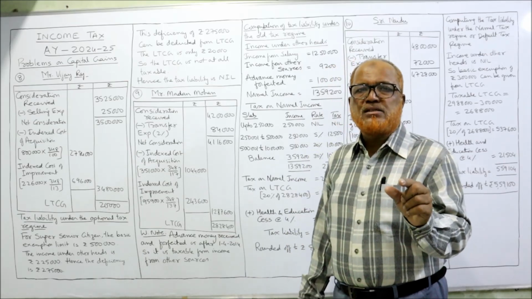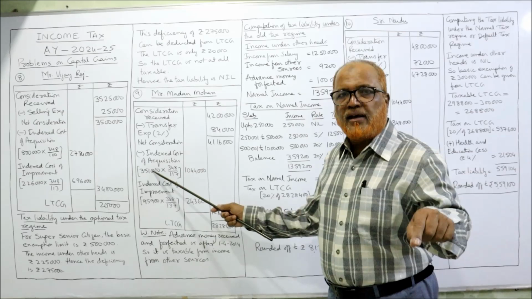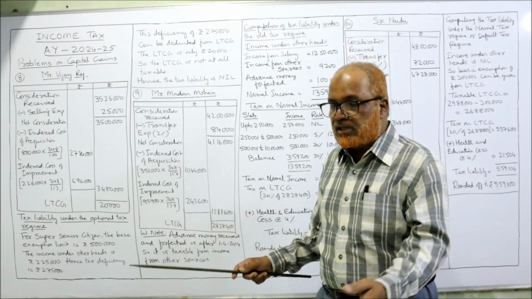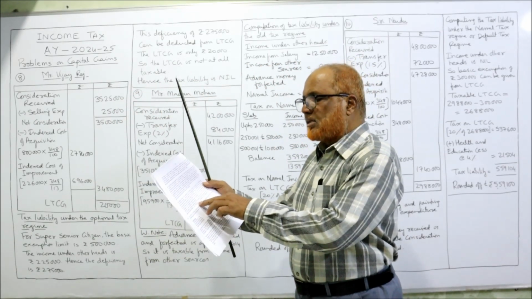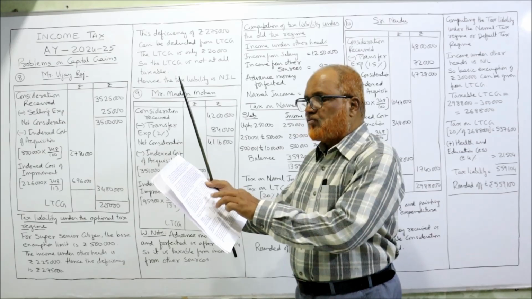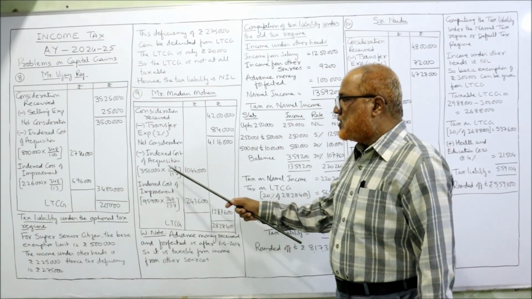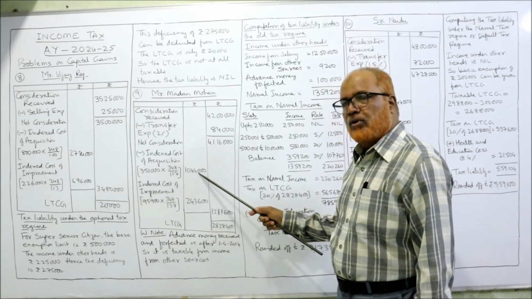He has purchased the house for 3,51,000. Current year index is 348 and the index number of the year of purchase is given in the last line. 2005-2006 it was purchased and 117 was the index number. So divide by 117. So 3,51,000 into 348 by 117, 10,44,000.